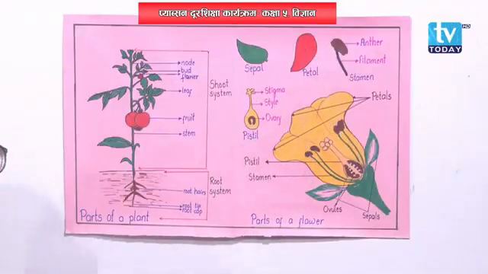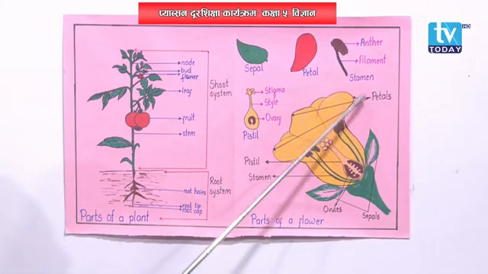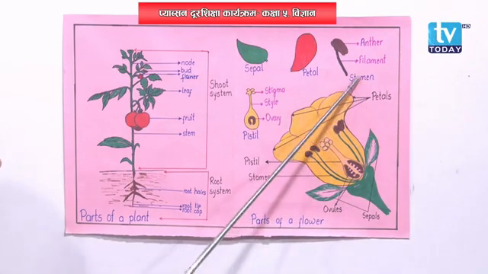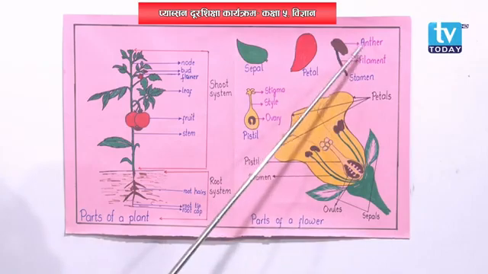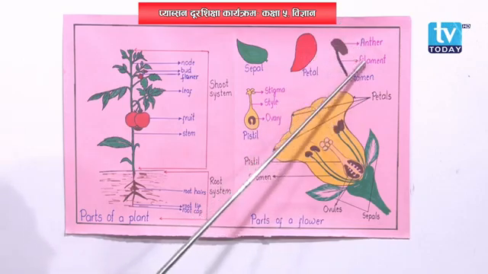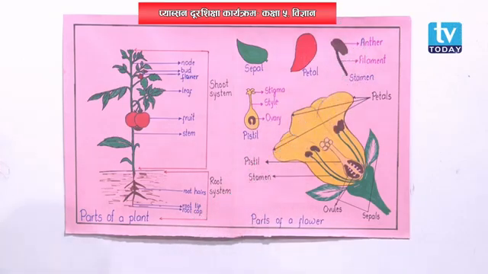Then the next whole, that is the third whole of a flower, is androecium. Androecium is made up of stamens. Stamens have two other parts, anther and filament.